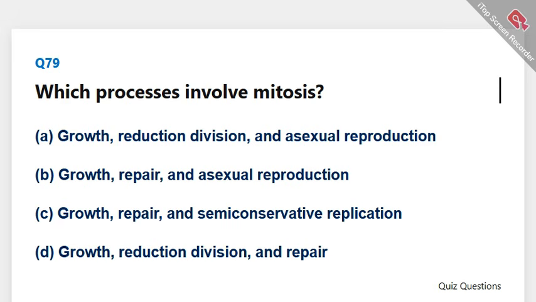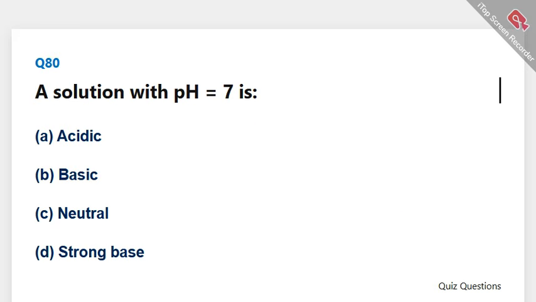Which processes involve mitosis? The correct answer is B, growth, repair, and asexual reproduction. A solution with pH equals 7 is. The correct answer is C, neutral.